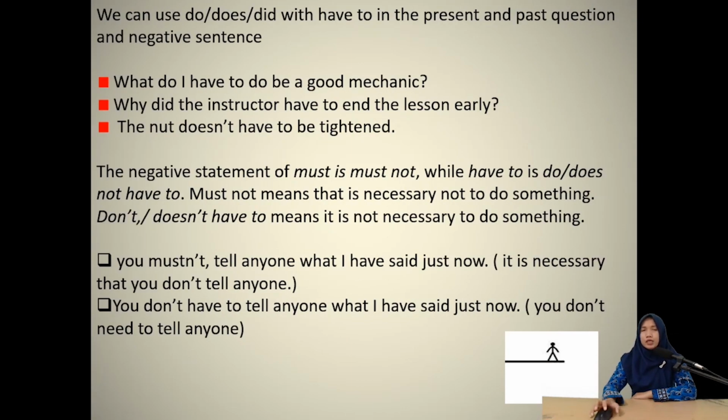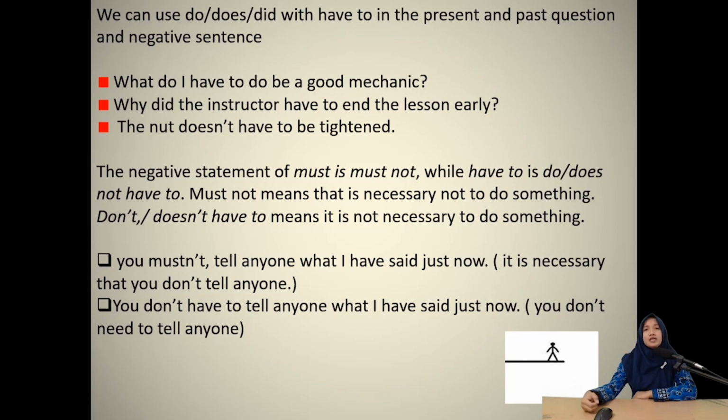Okay, for the negative, you can use mustn't for must. It means that you prohibit or you don't allow someone to do something. For example, you mustn't go into the classroom if you have food with you. Mustn't means don't go to the classroom if you have food with you. It is the same meaning. Mustn't means you prohibit someone from doing something.